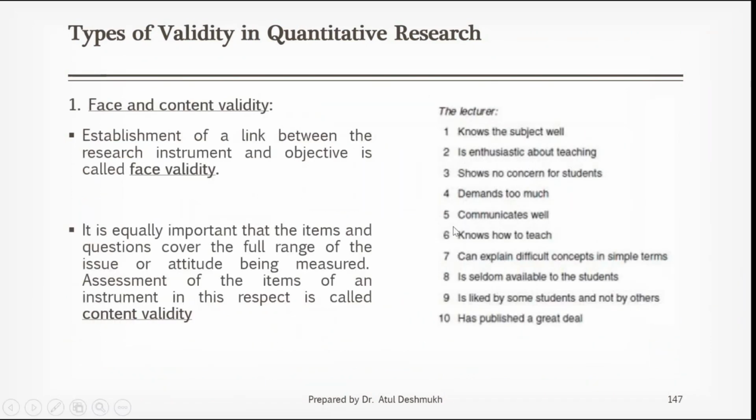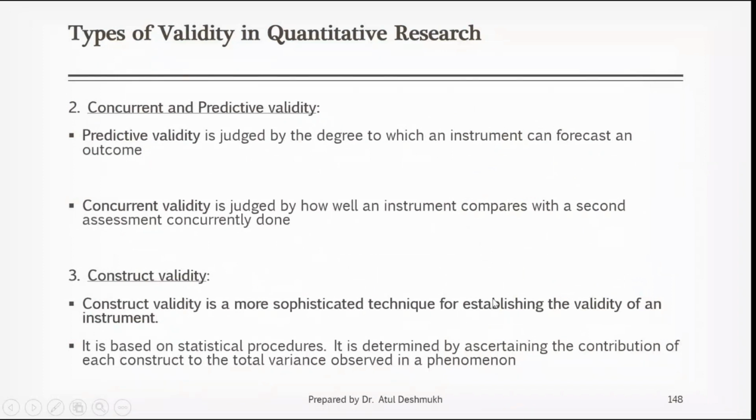Each construct, statement or item should provide some amount of variance, adding to that total variance. Then only will the software say that it is a valid construct. Otherwise, the software will remove that particular construct. Okay, so this was about construct validity. It is done by the factor analysis procedure.